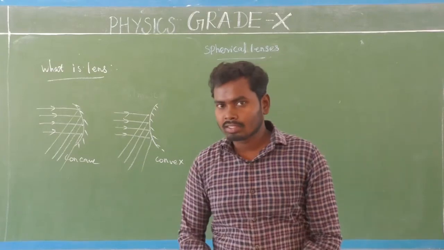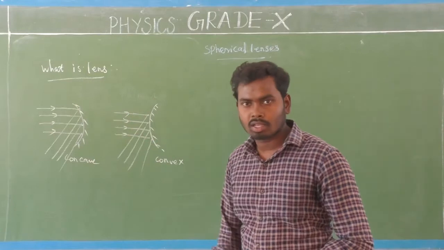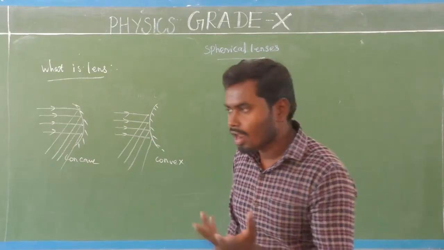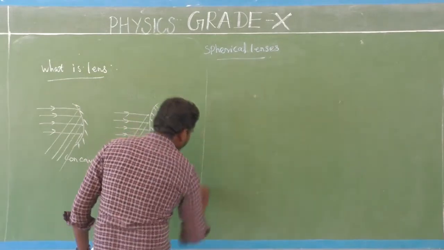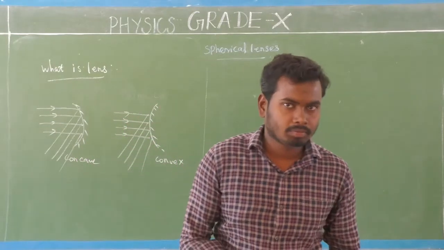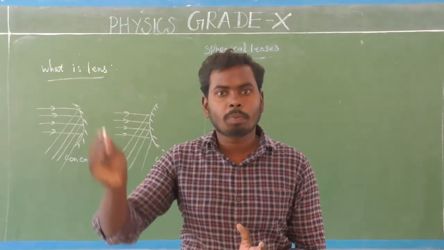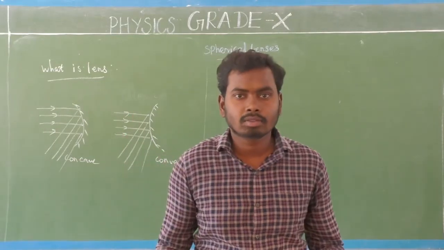So what is a lens? That is the next question. We have seen spherical mirrors. Then what is a lens? It is very easy. A lens is a transparent medium bounded by two spherical surfaces. That is a lens. I am going to write it here.